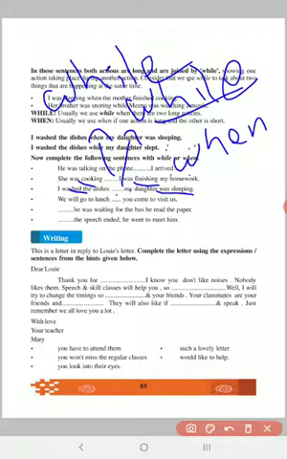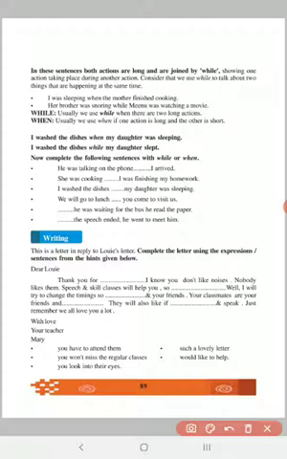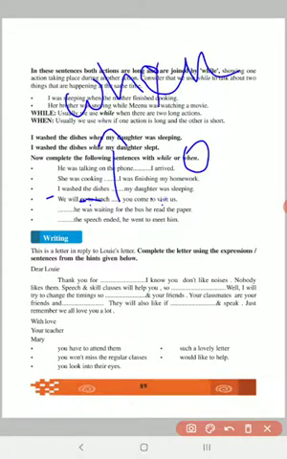Now I'll erase it. Then the fourth one: we will go to lunch dash you come to visit us. So which one can we use? Here we talk of two short actions, actions of just information. So we can use only when, we cannot use while. So we will go to lunch when you come to visit us.